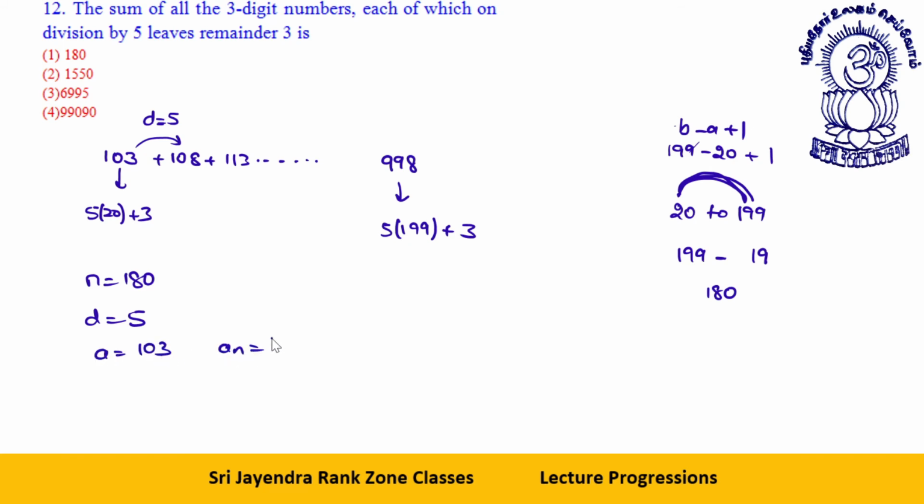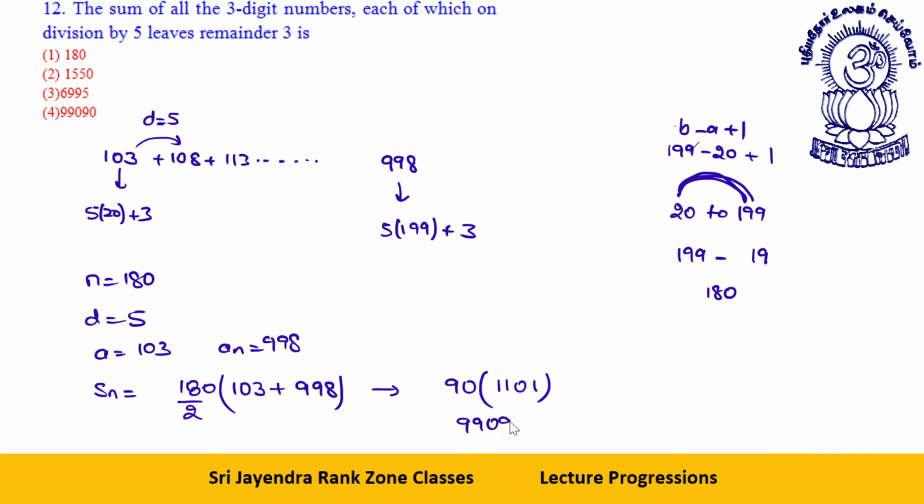What is the sum? Sum of n terms will be 180 by 2 into (103 plus 998). This is 90 into 1101. 3 plus 998 is 1001, plus 100, is 1101. So if you multiply these terms by 9, you will get 9909 followed by a 0, which is the option. Option number 4 is your answer. Am I very clear to everyone? Okay, next one.